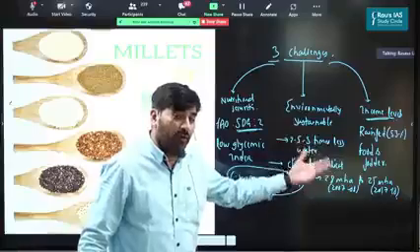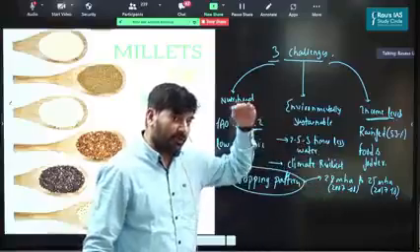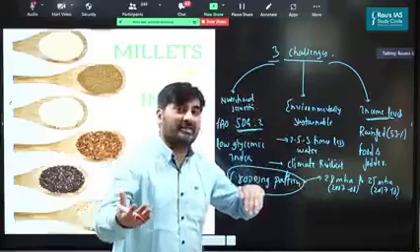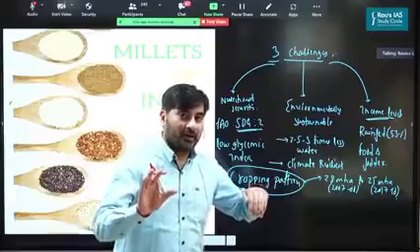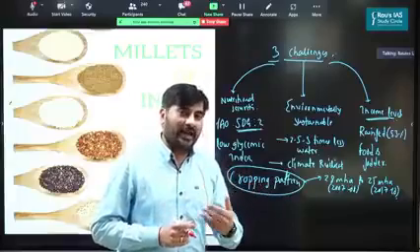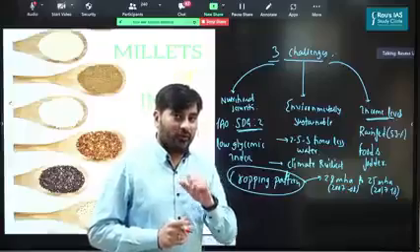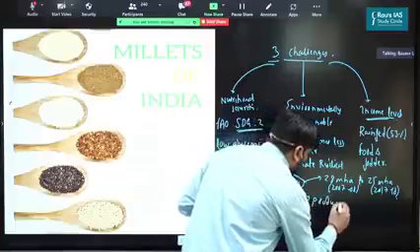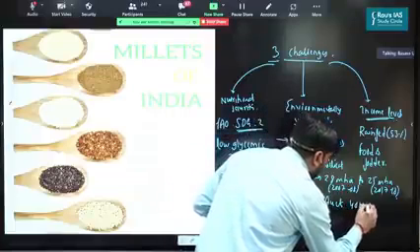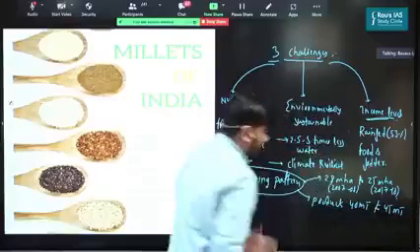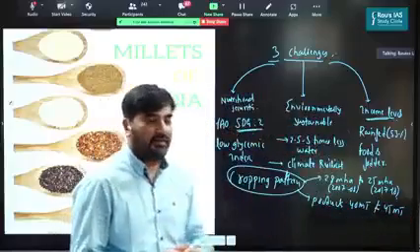But the most important part here is, in spite of the decrease in the area under millets, the production of millets has increased. That's a good thing. The production has increased because of an increase in per hectare yield. From 40 million tons to 45 million tons in the last 10 years.